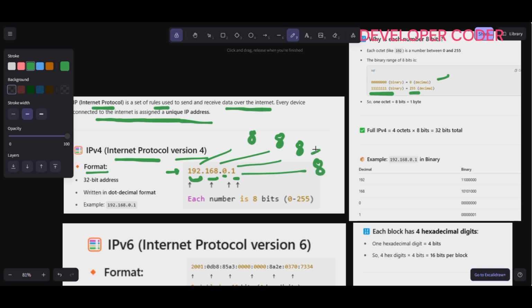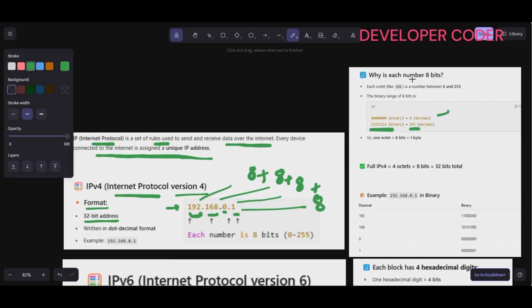Okay, so 8 plus 8 plus 8 plus 8 is nothing but 32. That is why it is a 32-bit address. Each octet, like 192, is a number between 0 to 255. The binary range of 8 bits is like this. So 1 octet is equal to 8 bits, 1 byte. So a full IPv4 address is equal to 4 octets. There are 4, right, times 8 bits is equal to 32 bits total.